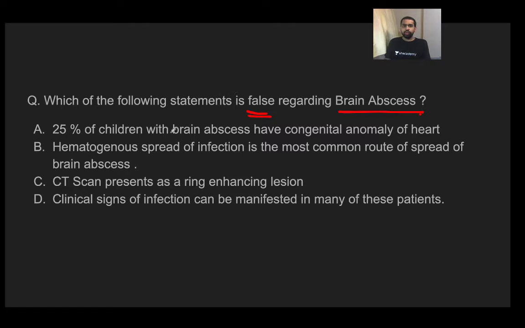25% of the children with brain abscess have congenital anomalies of the heart. Hematogenous spread of the infection is the most common route of spread of brain abscess. CT scan presents with a ring enhancing lesion. Clinical signs of the infection can be manifested in many of these patients.